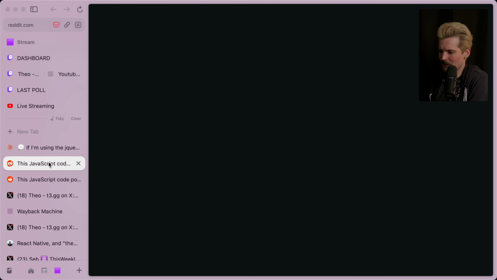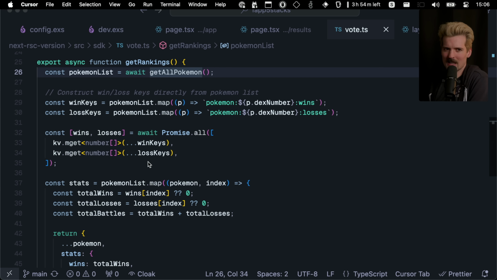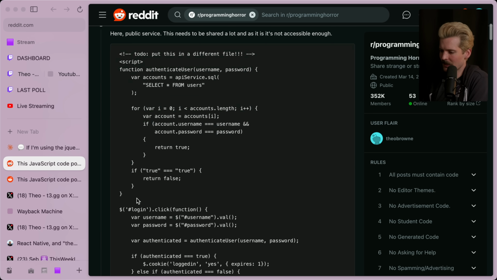Thanks, Arc, for hard locking because I opened up Cursor. That's great. My whole browser is currently frozen. Totally not a dead browser. Okay, somebody in here wrote out the code. Yeah, here it is.